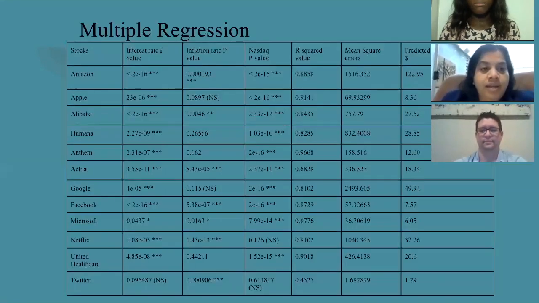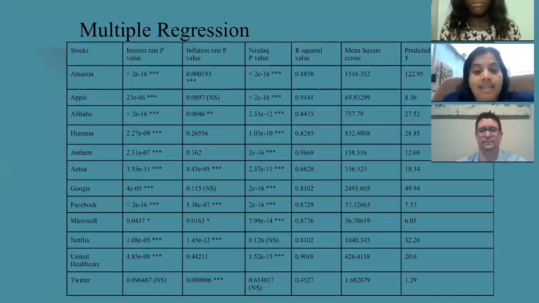Thank you, Angie. So in the multiple regression model, we conducted a regression analysis of each stock with the NASDAQ, the interest rates, and the inflation rates, to find which variables were significant and which were not. The R-square values informed us of how much of the data can be explained by this model. And for most stocks, the R-square value was about 80%, which is considered pretty good.